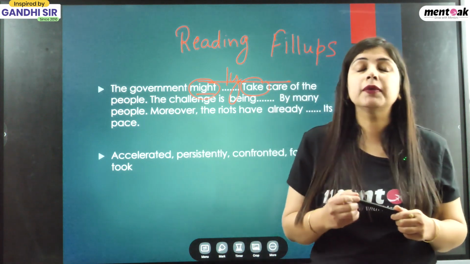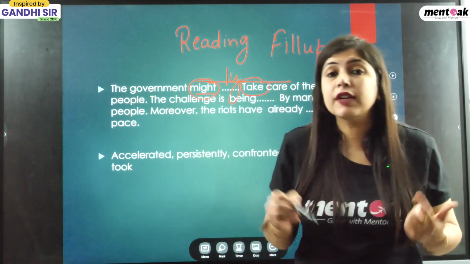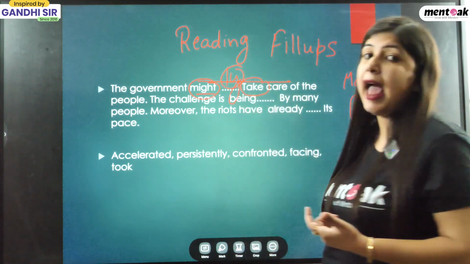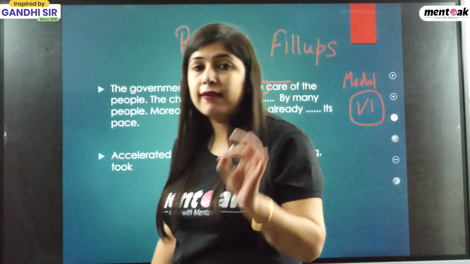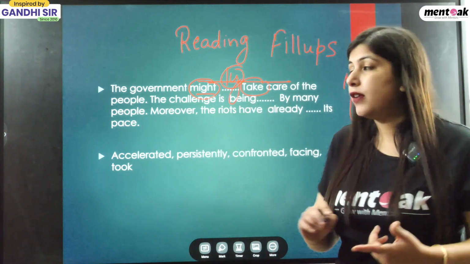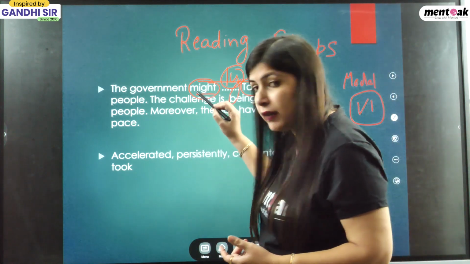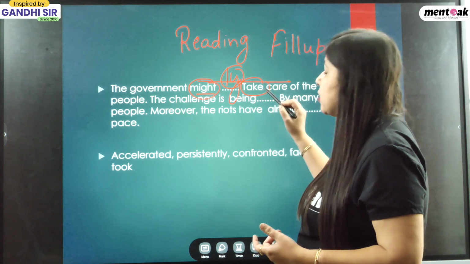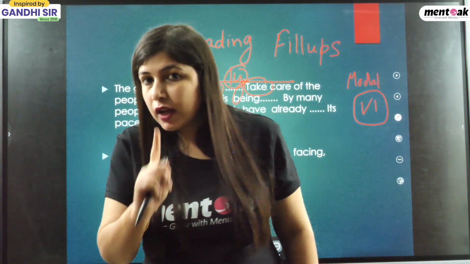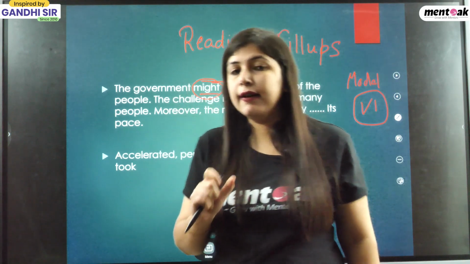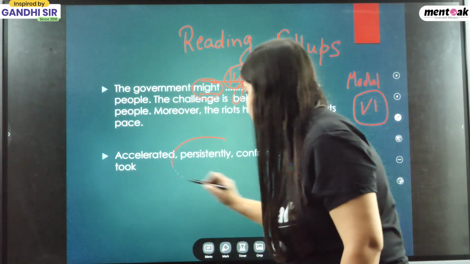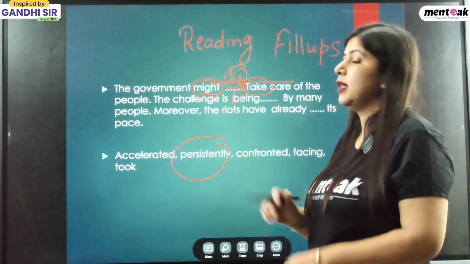Now what are adverbs? Adverbs are basically the adjectives of the verb. Adjective of the verb means the word that contains ly as its suffix. So ly words are basically the adverbs. Now where do they usually come? When the helping verb is already given and the main verb is already given, between the helping verb and the main verb, the word that will come is the adverb. Is that clear? Okay. So now what is the ly word over here? That is persistently. So your answer will be this one.